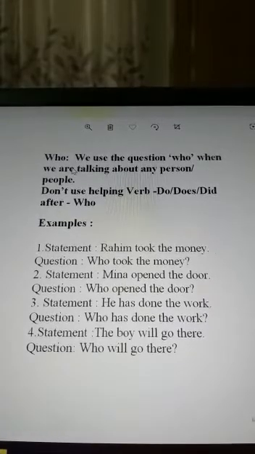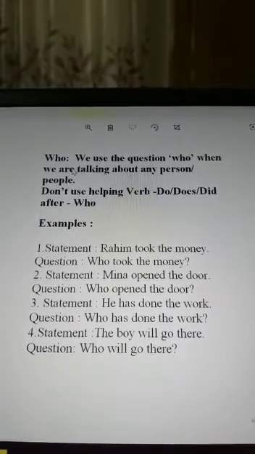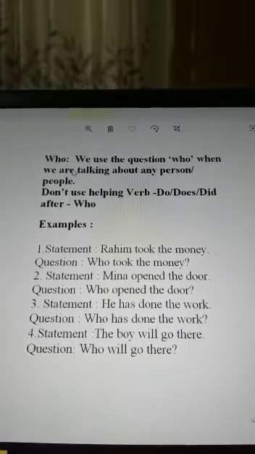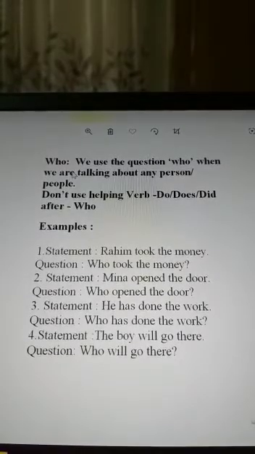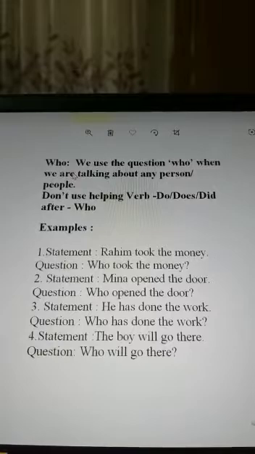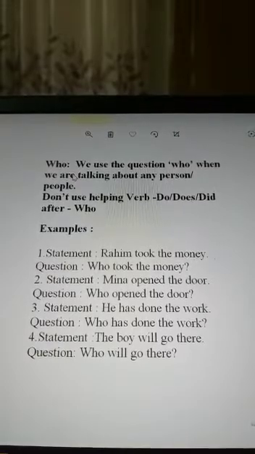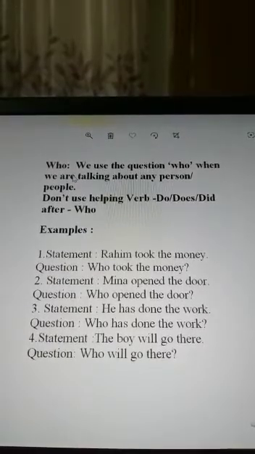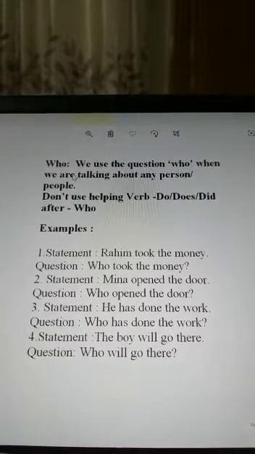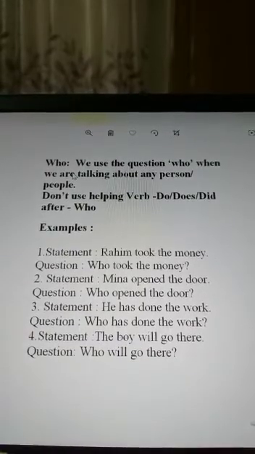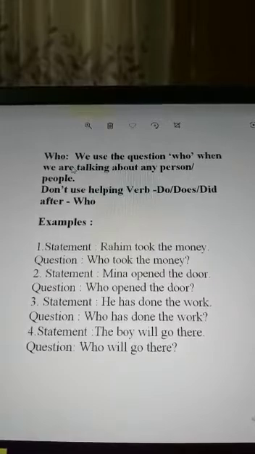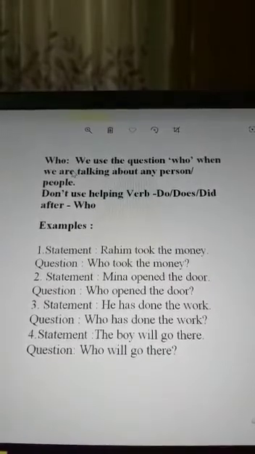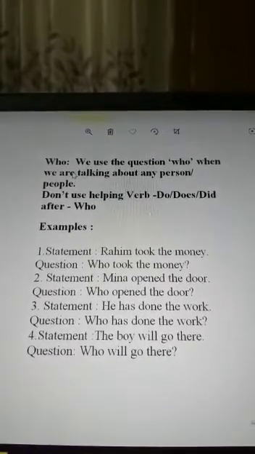Number 3, he has done the work. Who has done the work? Here you can see the statement is in the present perfect tense, and that's why the question will be in the present perfect tense. Then number 4, the boy will go there.